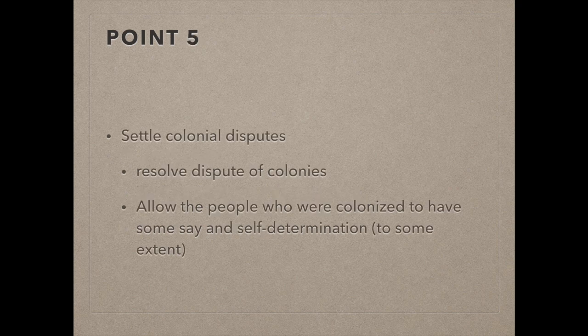The fifth point was the adjustment of colonial claims, including the wishes of those being colonized and the colonial powers. So this was to help prevent the imperialistic attitudes that helped promote the war by really clarifying the claims on colonies that each nation made, and also keeping in mind that the people who were being colonized were directly being impacted by these decisions and that their wishes needed to also be considered.